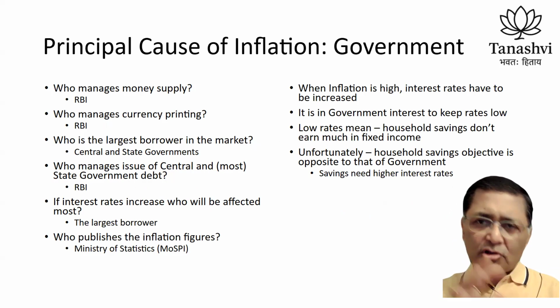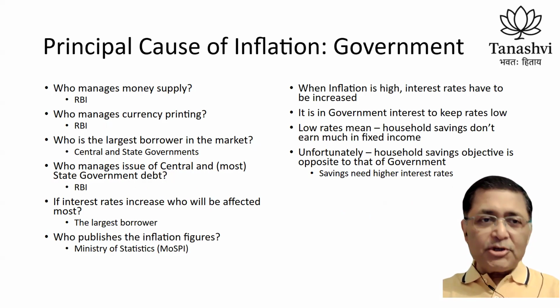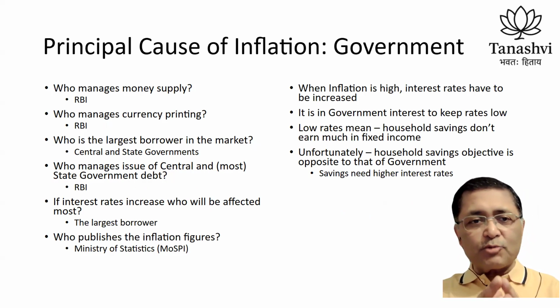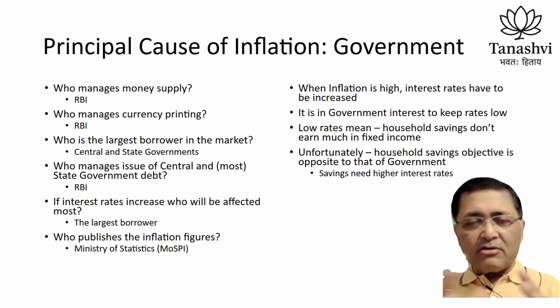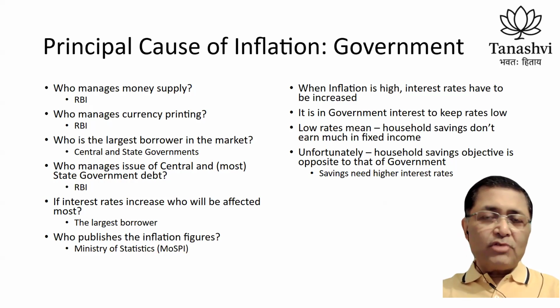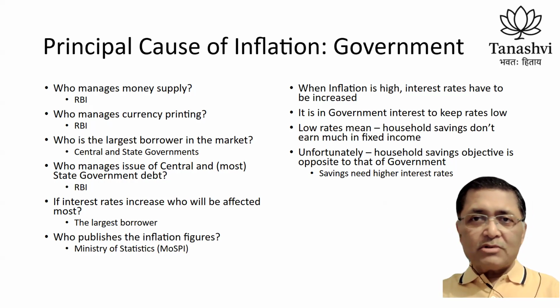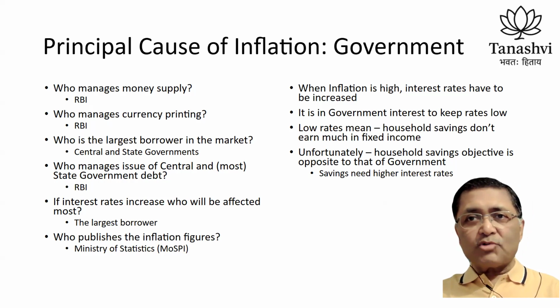Now, let's look at this logical thought piece. Who manages money supply? RBI. Who manages currency printing? RBI. Who is the largest borrower in the market? It's basically the central and state governments put together. Who manages issue of debt for central government and most state governments? It's the RBI again. If interest rates increase, who will be affected the most adversely? The largest borrower, which is who? The government. Who publishes the inflation figures? Ministry of Statistics and Program Implementation, Government of India.